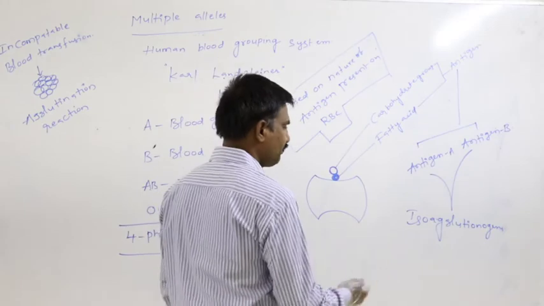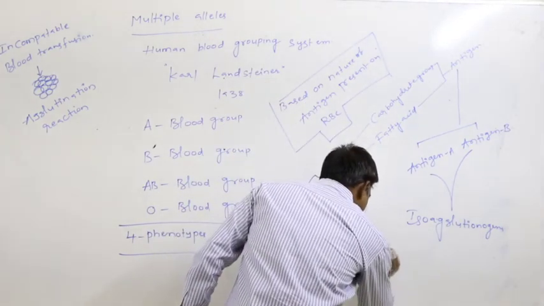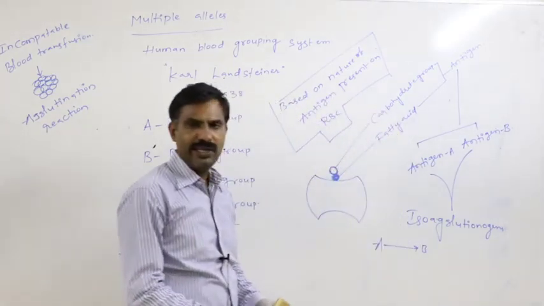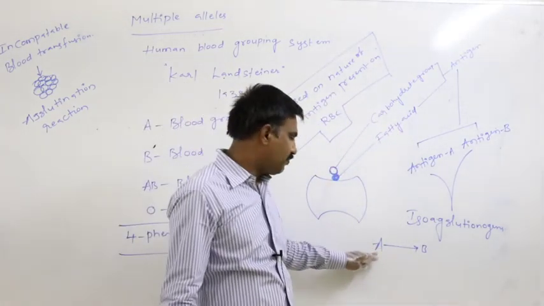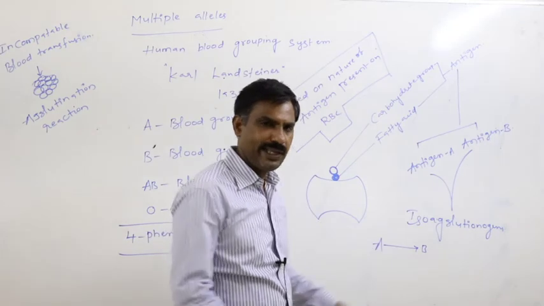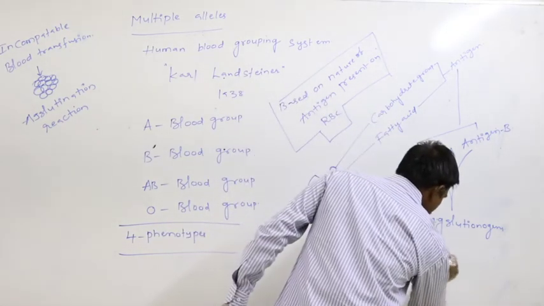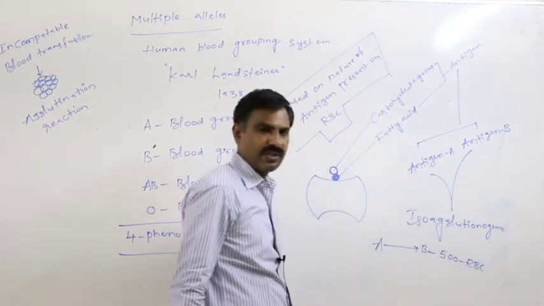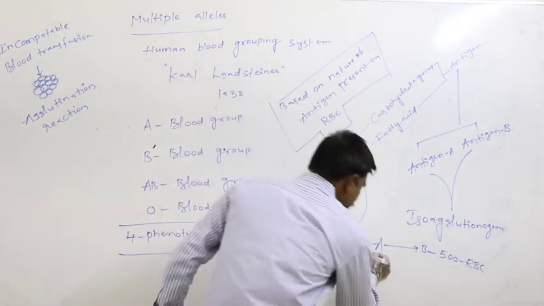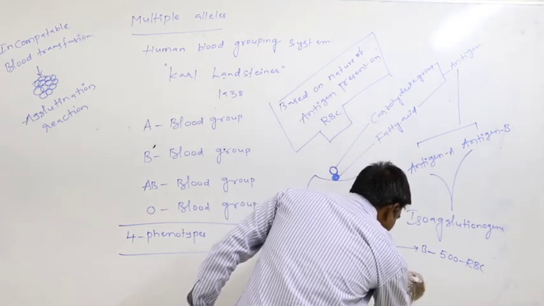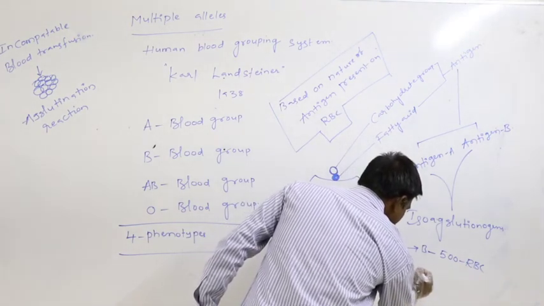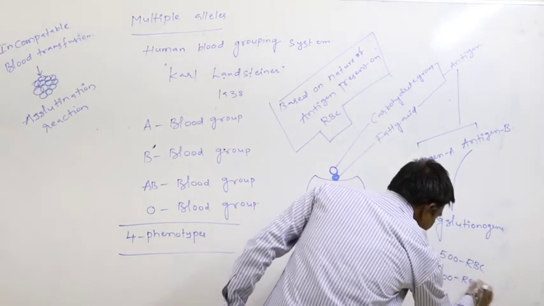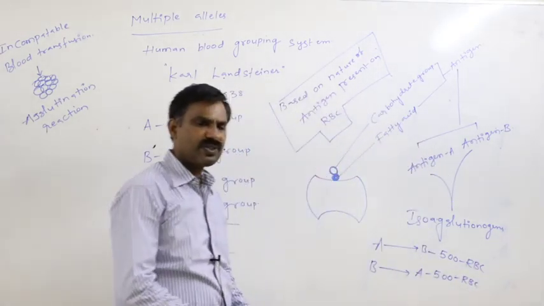For example, if we transfuse the blood from A into B, in B's body 500 RBCs get destroyed. In the reverse case, if we transfuse the blood from B into A, here also 500 RBCs get destroyed. Means what?